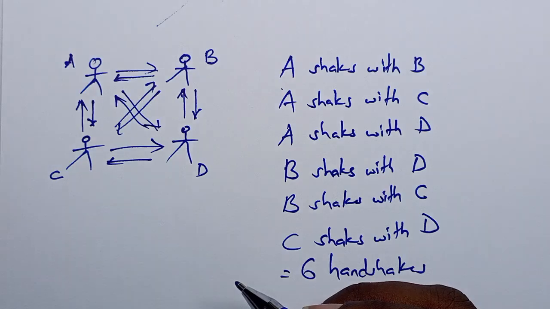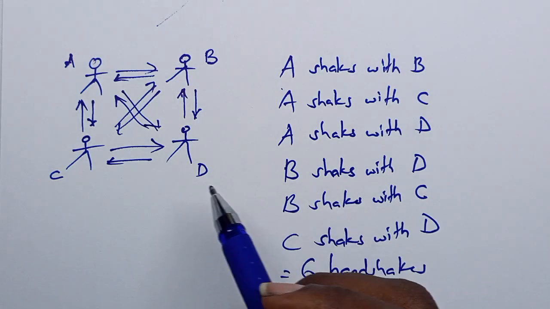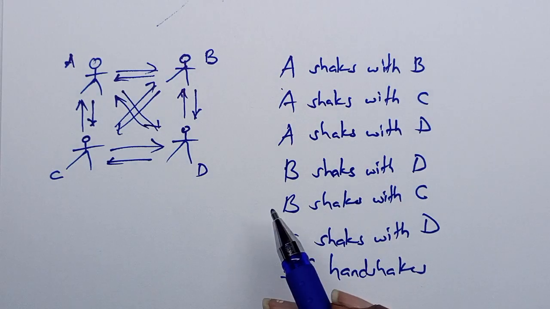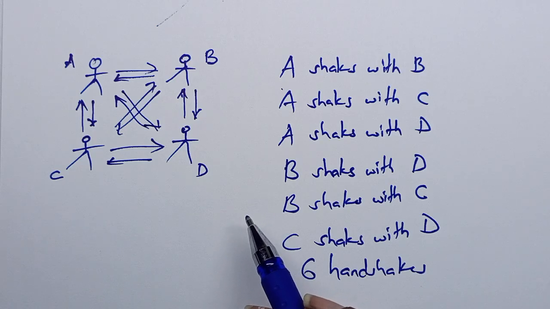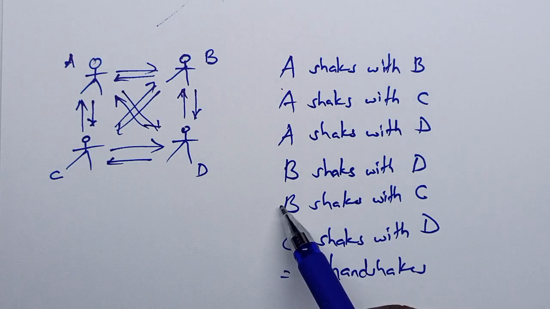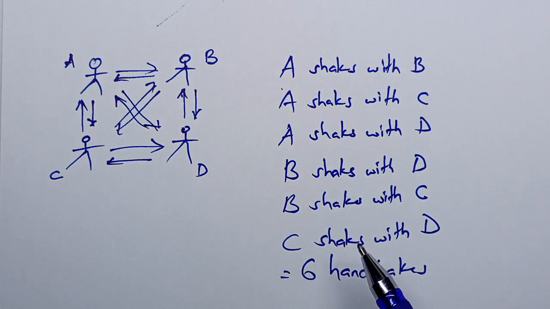Otherwise, we are bound to make mistakes if we follow this approach of drawing or illustrating it in this way. And besides, what if there are really so many people, let's say 100 people in a room? Are you still going to follow the same approach? That is impossible. You cannot. So you need to determine how many total handshakes are made, for example, between 100 people in a room. If each shook the other's hand once, it becomes impossible to use this approach. So this becomes irrelevant. Now we need to find a way to solve it simply, or a representation.